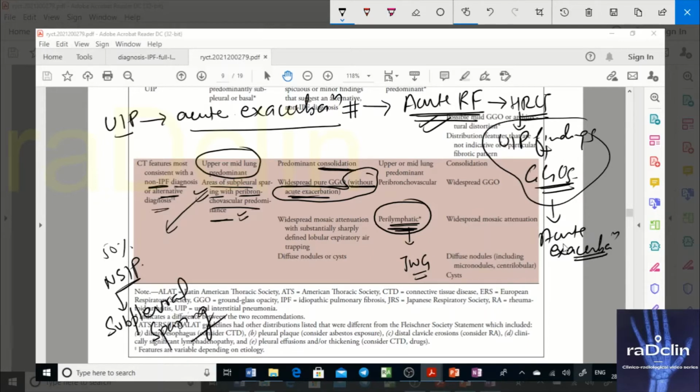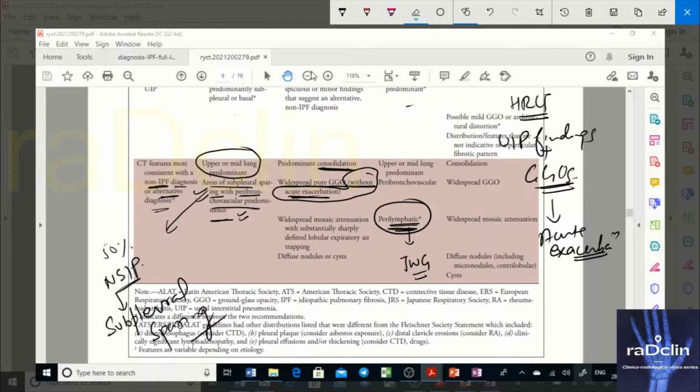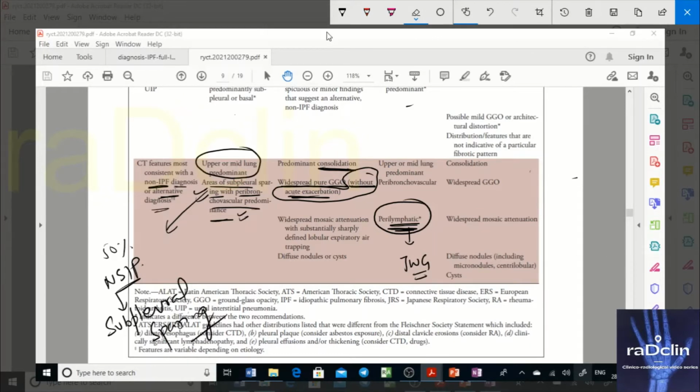In acute exacerbation, you can have GGOs even on UIP. But remember, the clinical picture would be acute; the patient will not be in a chronic or subacute stage at that time. That is why it is written that, except in acute exacerbation, widespread pure GGOs go against UIP, and they are characterized under this category.